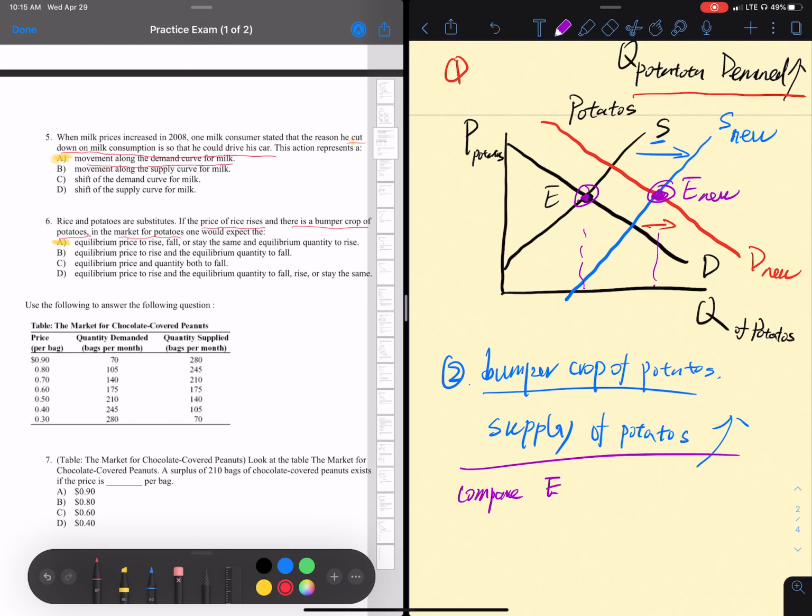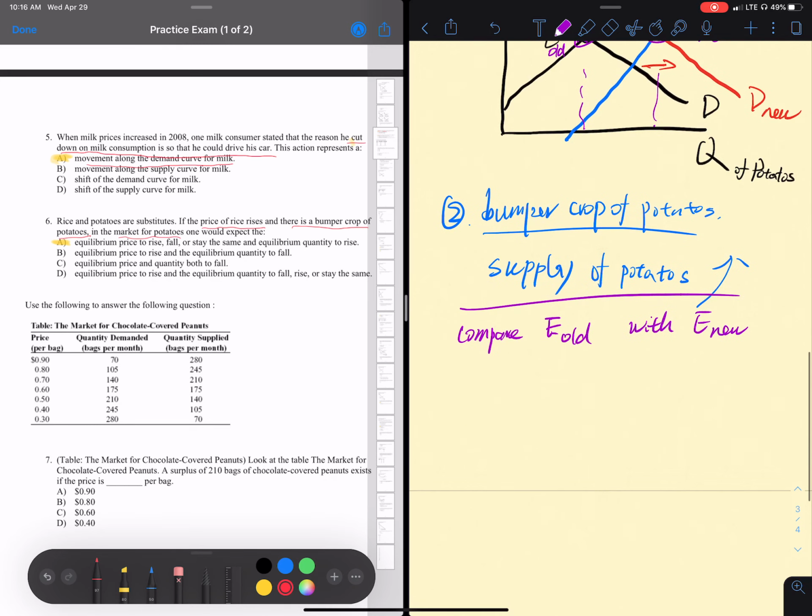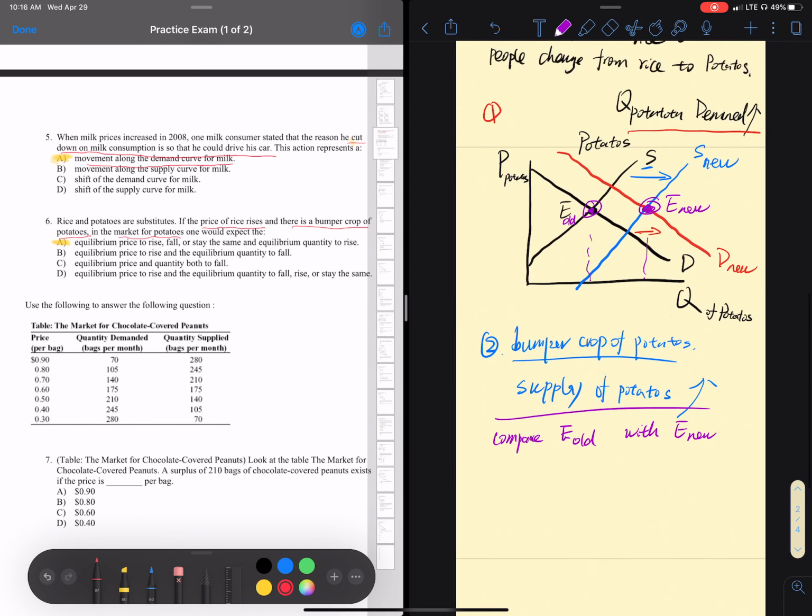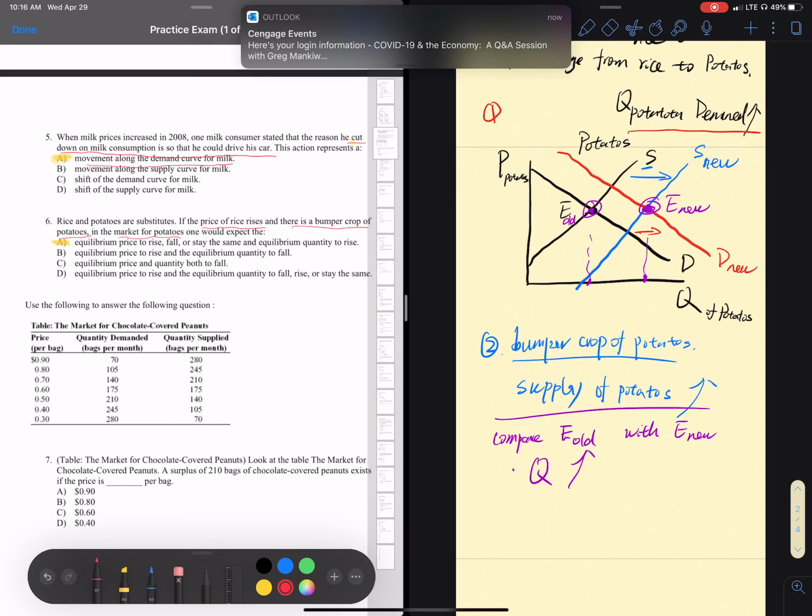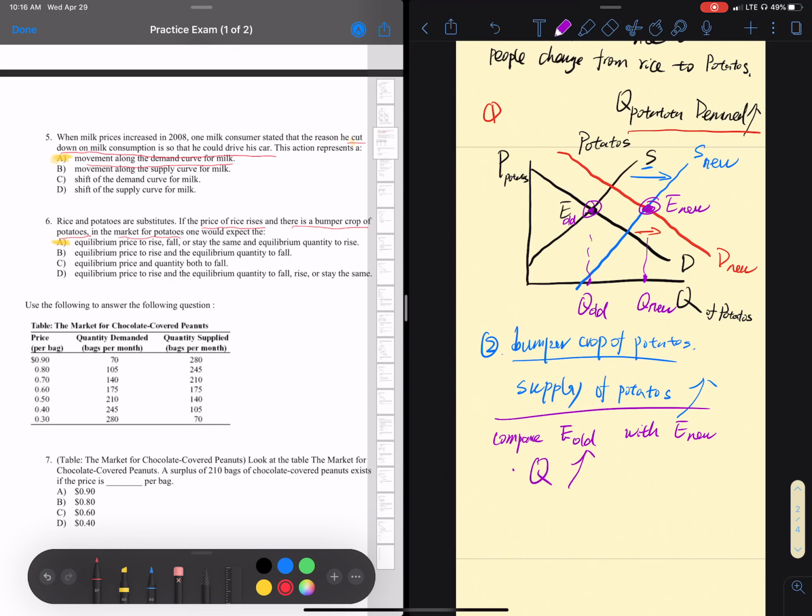You can see this one compared to this one goes up, right? So this is Q old, this is Q new. So the quantity goes up.